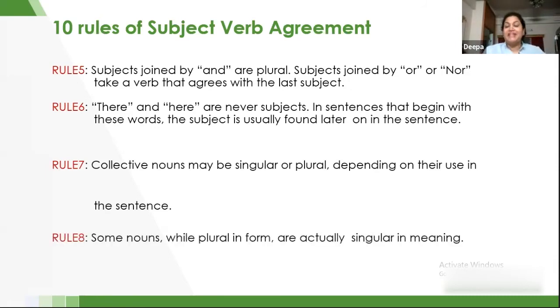Okay, rule number 8: some nouns while plural in form are actually singular in meaning. We've already discussed this before, for example material nouns. What are material nouns? Material nouns are basically nouns which are a material, or the input for an output. For example, if I'm talking about a window pane that is made up of glass, in that case, the glass is basically the material noun. The window pane is made up of glass.